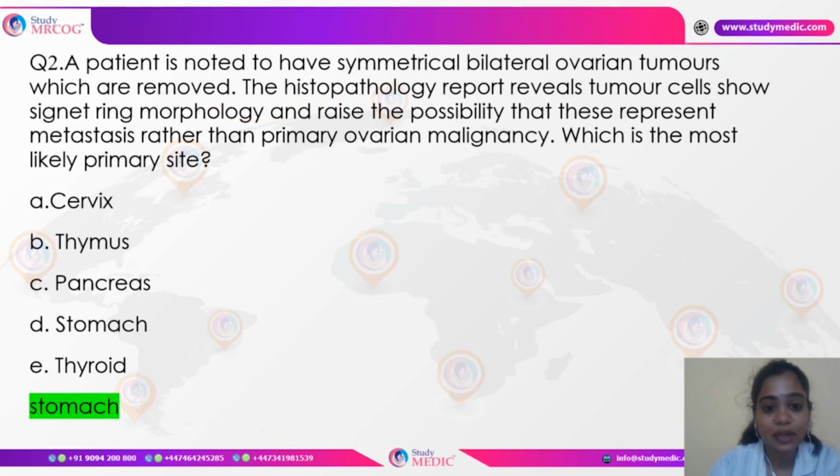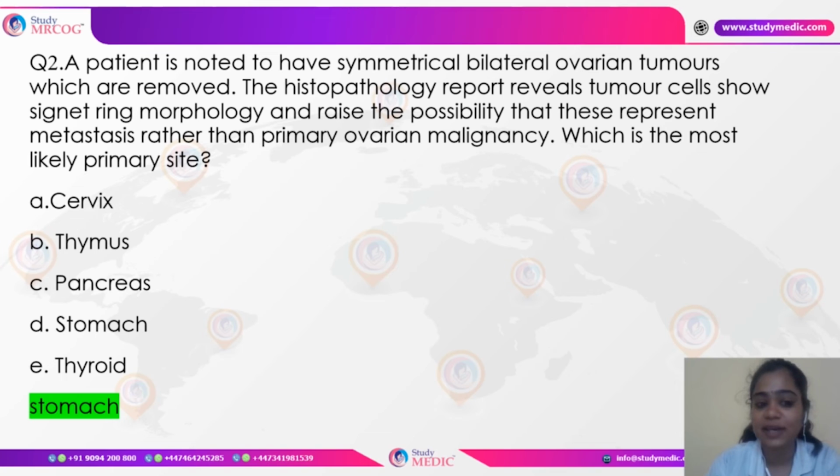Next, a patient is noted to have symmetrical bilateral ovarian tumors which are removed. The histopathology shows tumor cells which have a signet ring-like morphology, and that raises the possibility that it is a metastasis rather than a primary malignancy. What is the most likely primary site?